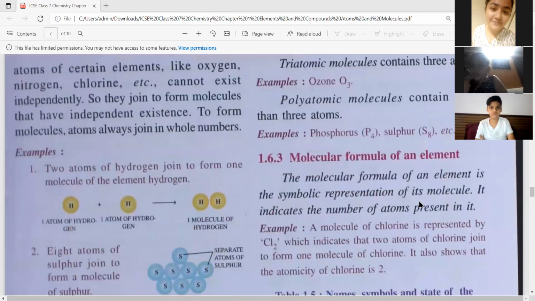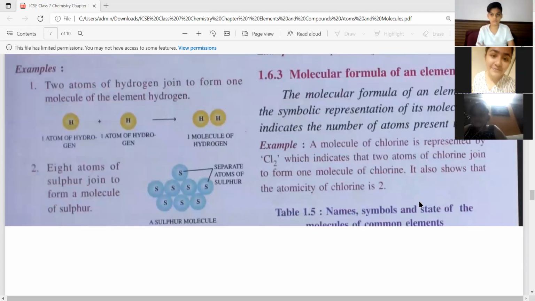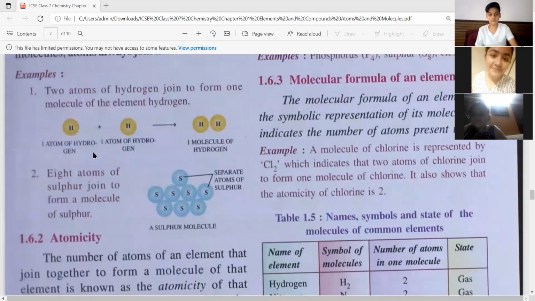So they join to form molecules that have independent existence. To form molecules, atoms always join in whole numbers. Now see your example. Two atoms of hydrogen join to form one molecule of the element hydrogen. One atom of hydrogen plus one atom of hydrogen, H plus H. They form one molecule of hydrogen.